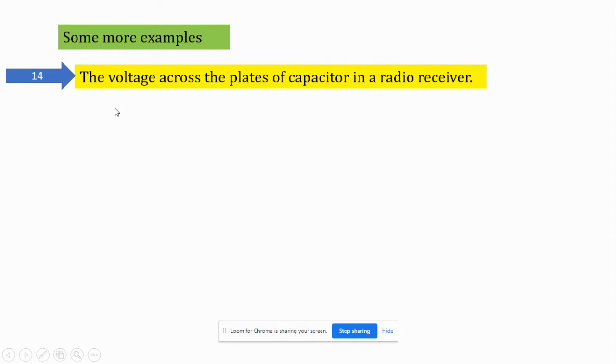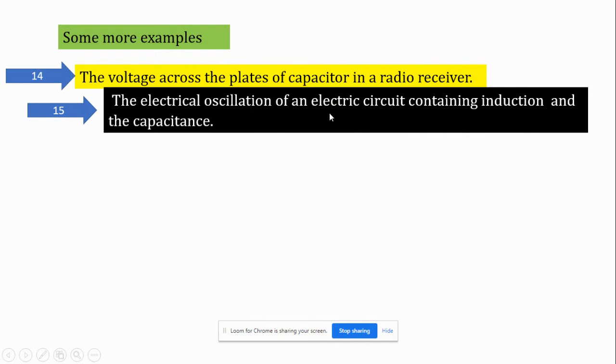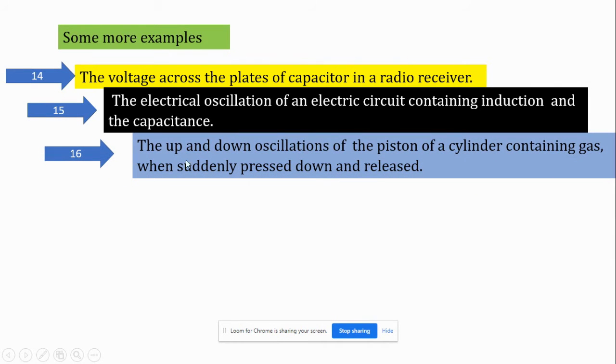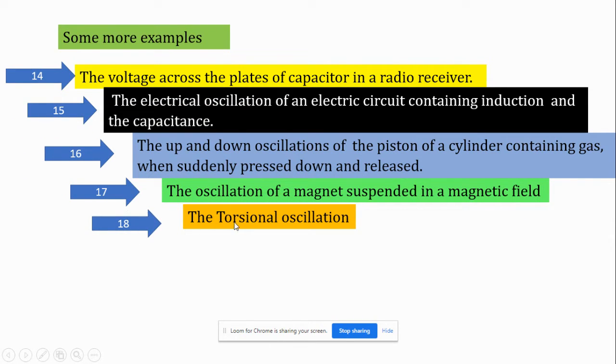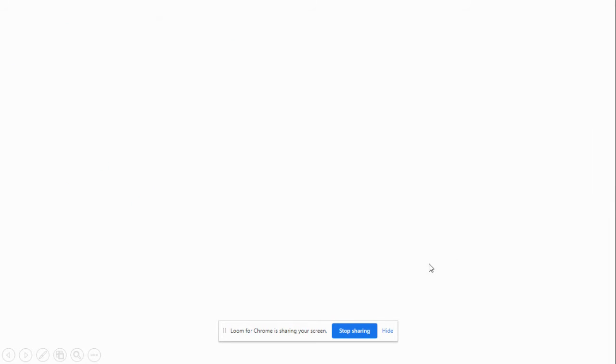And I have mentioned some more examples here. The 14th example is the voltage across the plates of a capacitor in a radio receiver. The 15th one is the electrical oscillation of an electric circuit containing inductance and capacitance. The 16th one is the up and down oscillation of a piston of a cylinder containing gas when suddenly pressed down and released. The 17th one is the oscillation of a magnet suspended in a magnetic field. The last one I have mentioned here is torsional oscillations. These come exactly under our physics concepts. So these are some of the examples of periodic motion.